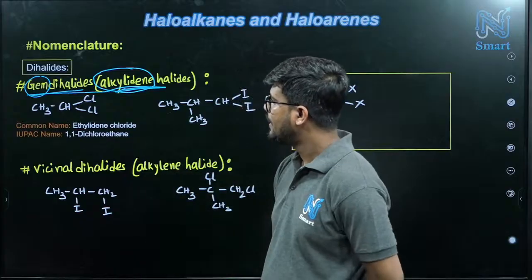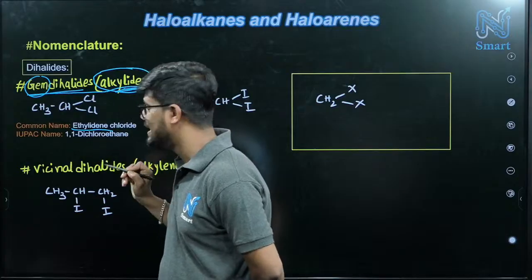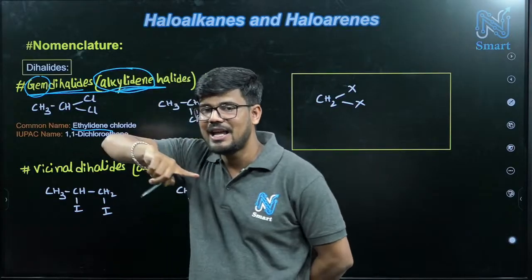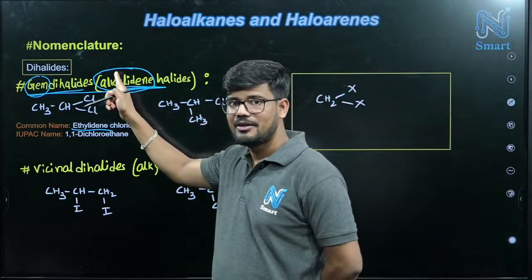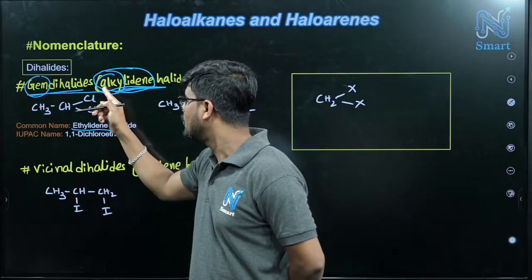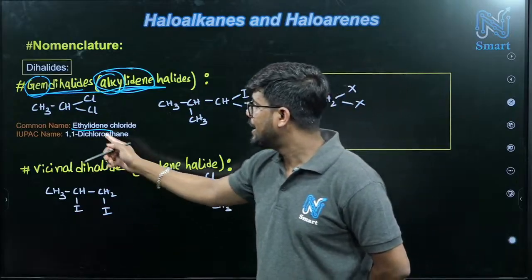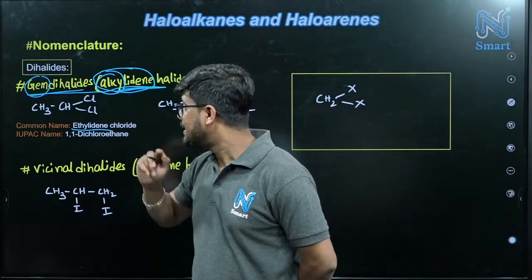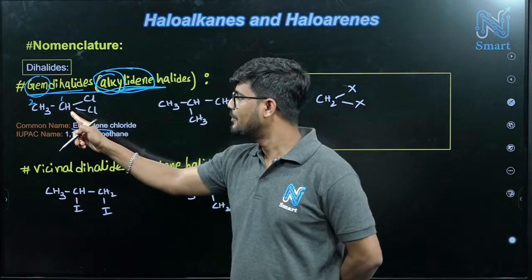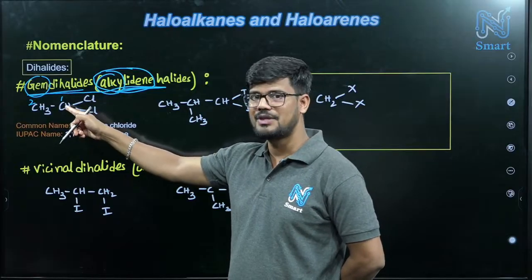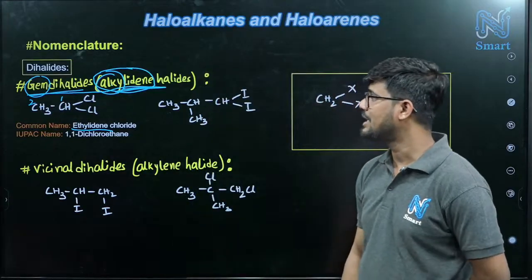Just check the first one. 2 carbons we have, so ethylidene. Ethylidene means 2 carbons, alkylidene, so in place of alkyl just put ethyl. Okay, ethylidene chloride, done. But what will be its IUPAC name? Just put 1 and 2. So 1,1-dichloro, because numbering starts from the nearest substituent. So 1,1-dichloroethane.